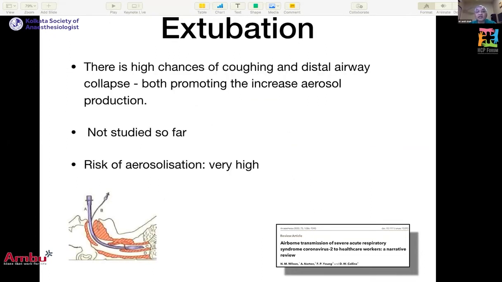Extubation has high chances of coughing and distal airway collapse, both promoting increased aerosol production. This has not been studied so far, but the risk of aerosolization is considered very high.